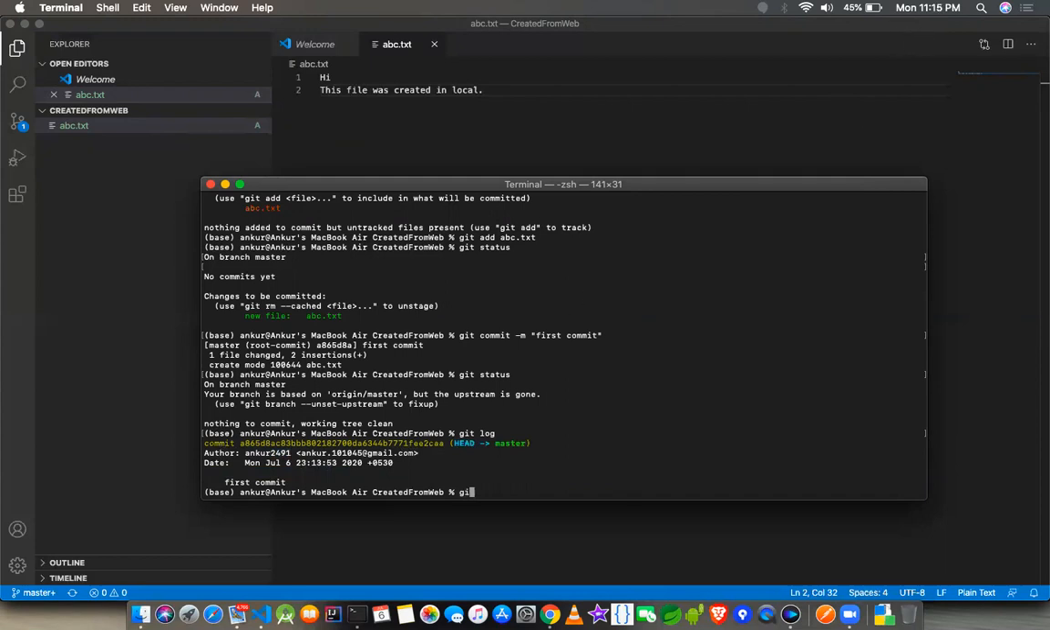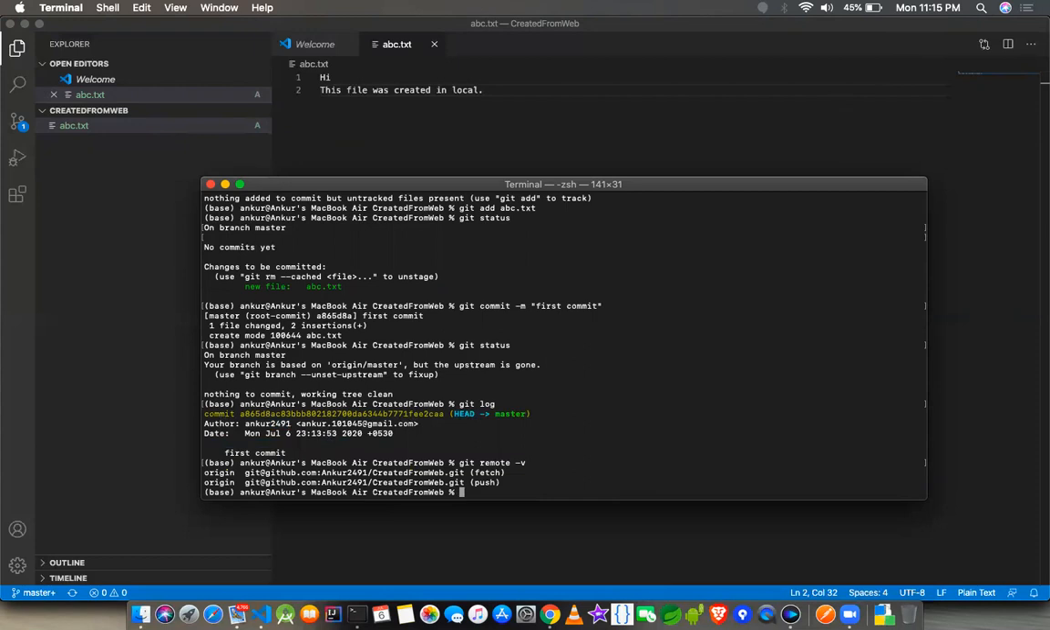Now, I have another thing called remote. Okay, minus v. So what does that mean? Remote is a variable, or rather a container, which stores different things.